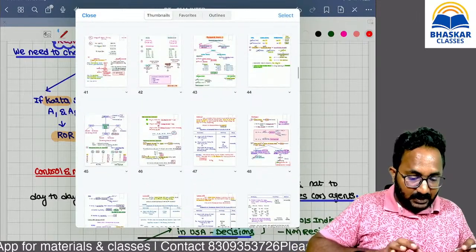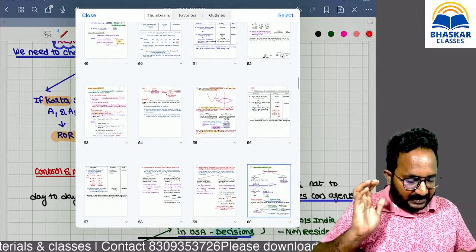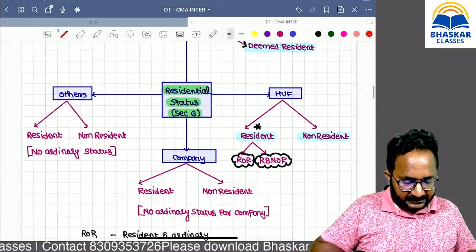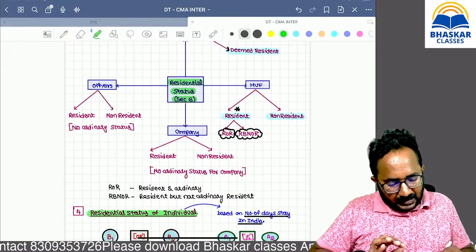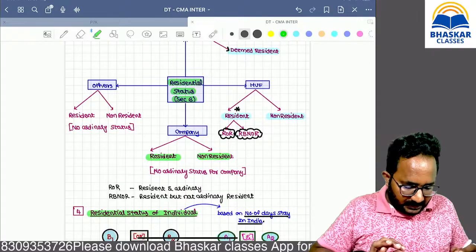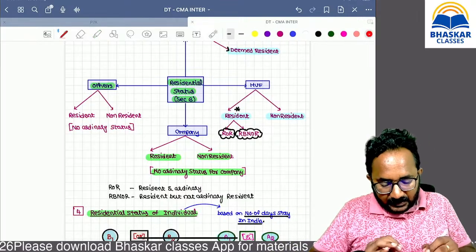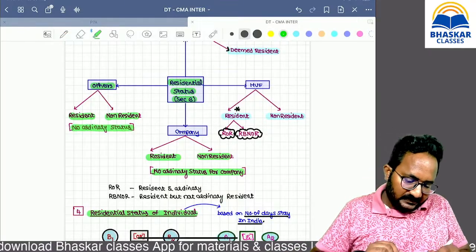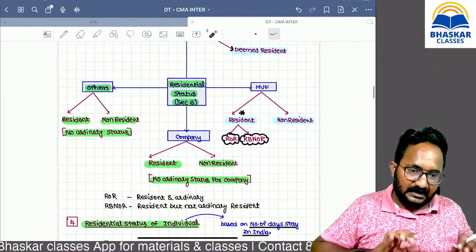Now, as of now, we discussed the residential status of each and every person. We discussed in the first chapter, in the person definition, the different categories. All the persons' residential status we discussed. For a company, you will get resident or non-resident only, no ordinary status. For others also you will get only two, resident and non-resident, no ordinary status. But local authorities are always resident.